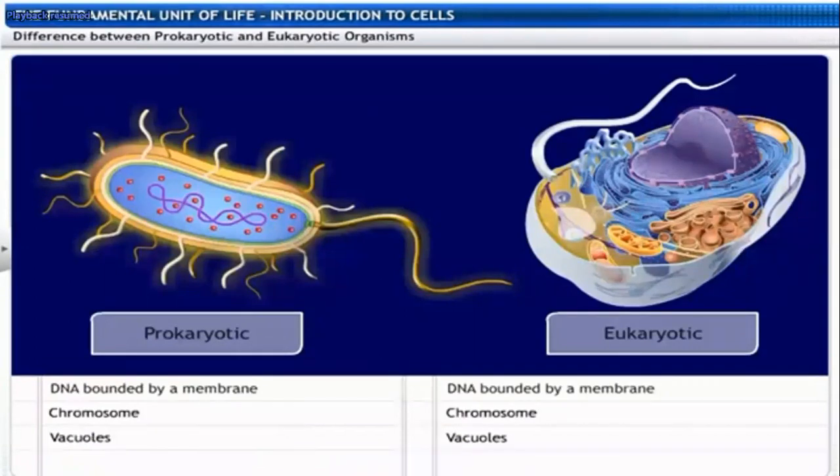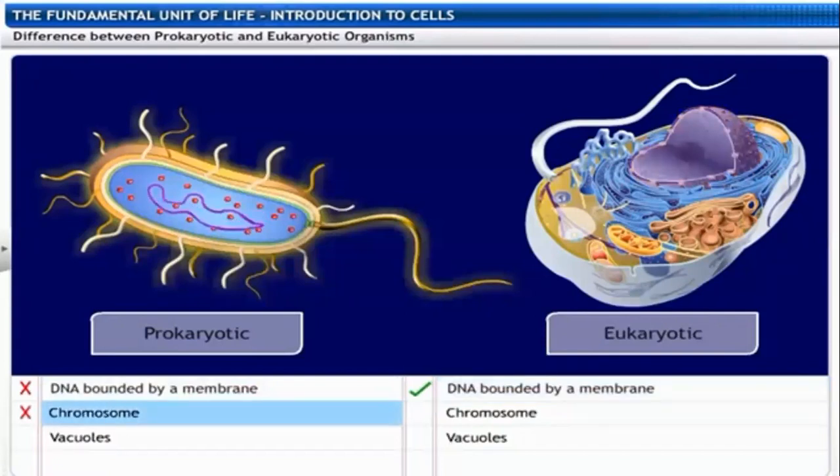Let's see the difference between prokaryotic and eukaryotic cells. Prokaryotic DNA is not bounded by a membrane, and is called the nucleoid. Eukaryotic DNA is bounded by a nuclear membrane.